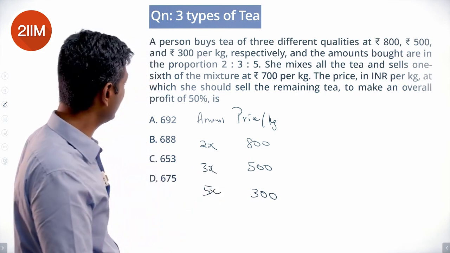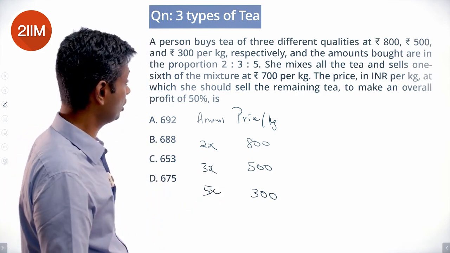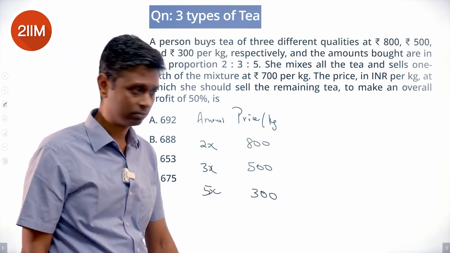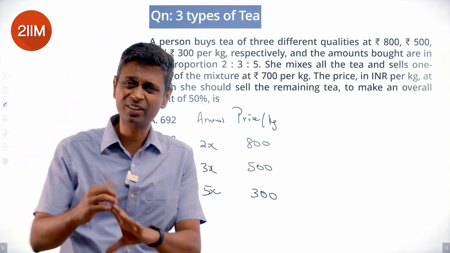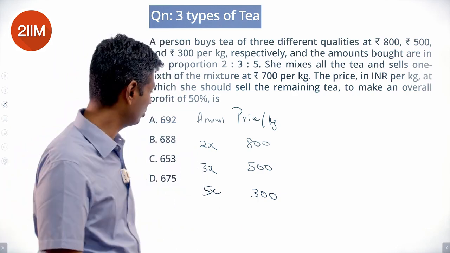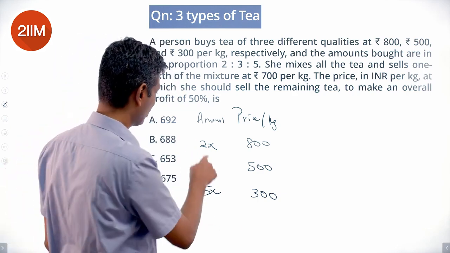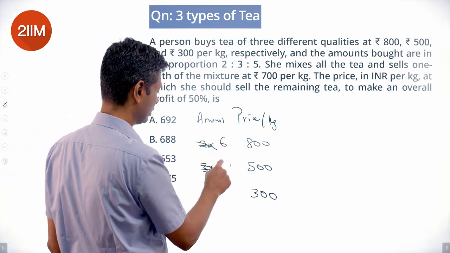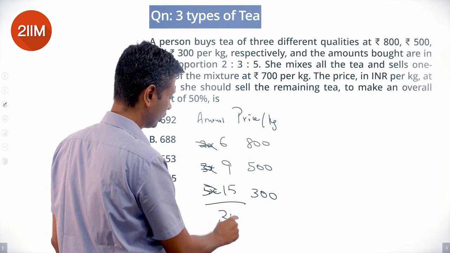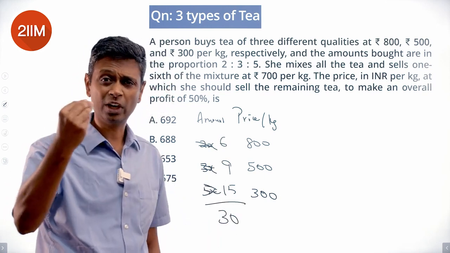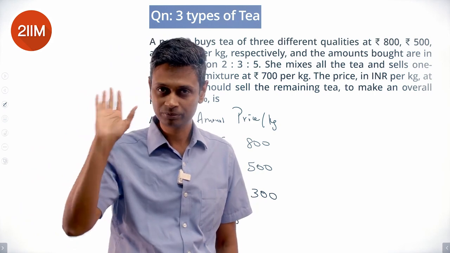She mixes all the tea and sells 1/6 of the mixture at 700 per kilogram. 2 plus 3 plus 5 adds up to 10. It's tougher to do a 1/6. So what I'm going to do, multiply this by 3. Call this 6 kgs, 9 kgs, 15 kgs. These 3 will add up to 30 kilograms. Let's say she sells 5 kilograms. She'll have some remaining.